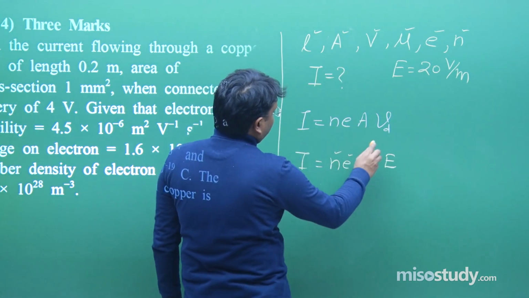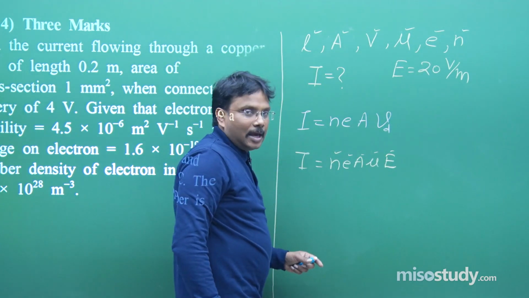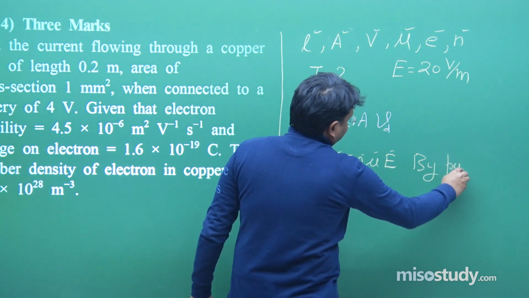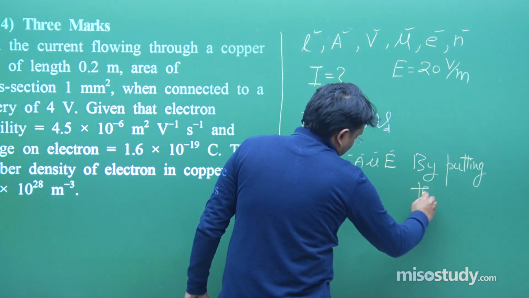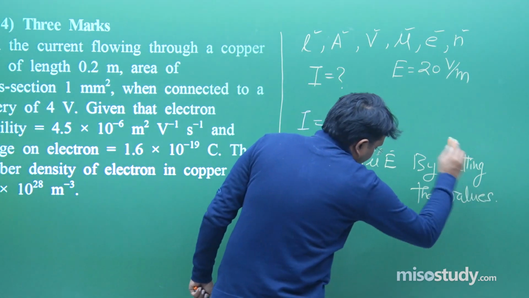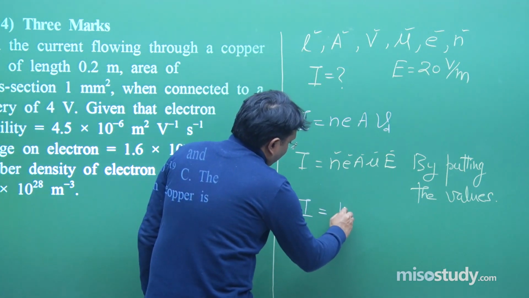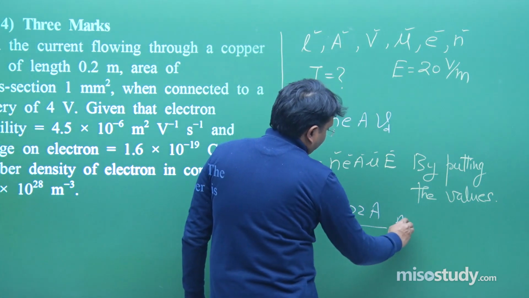N value we have, this value we have, this value and this value, all these values we have, by putting the values, fine. I is equal to 1.22 ampere is the answer.